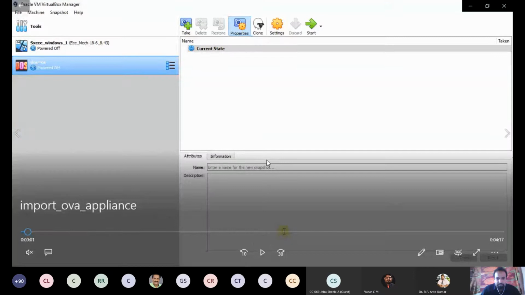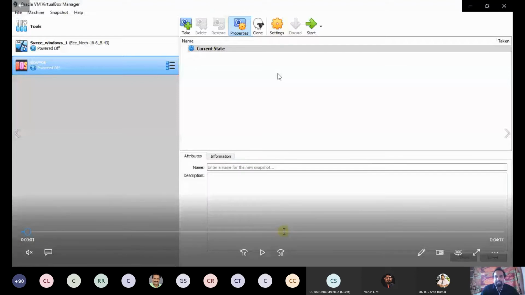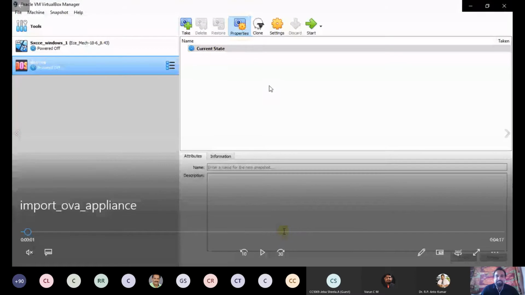Now listen, all of you listen here. You see, previously when I tried to import, some error happened. The reason is there is no space in my C drive. That's a problem. I told that capacity planning is very, very important here. If you have only 100 GB space in your C drive, and you are allotting 30 GB to 3 virtual machines, you can install only 2 virtual machines. The third virtual machine we cannot install, space is not there. So capacity planning is very, very important.